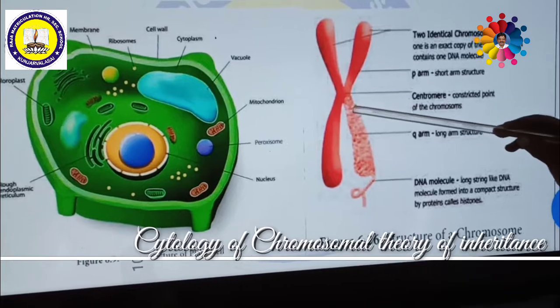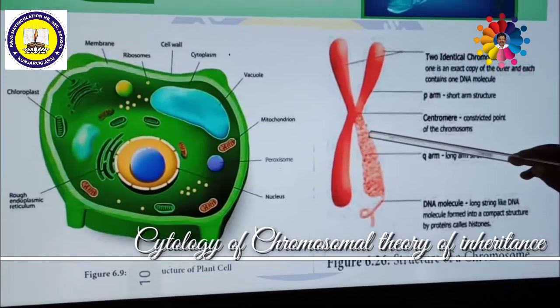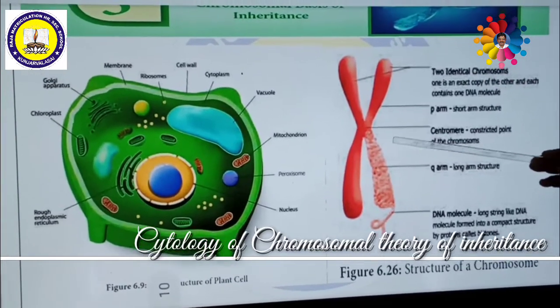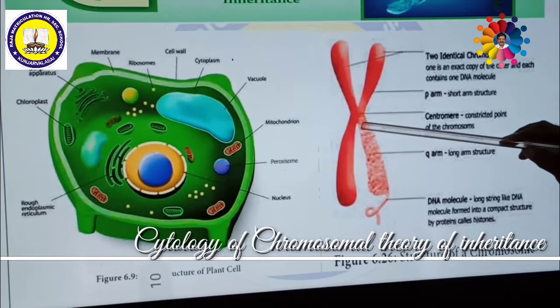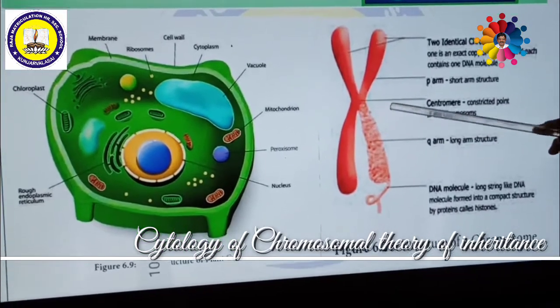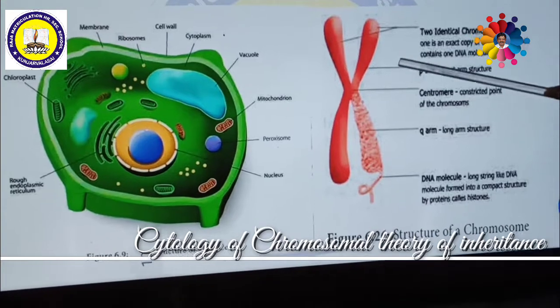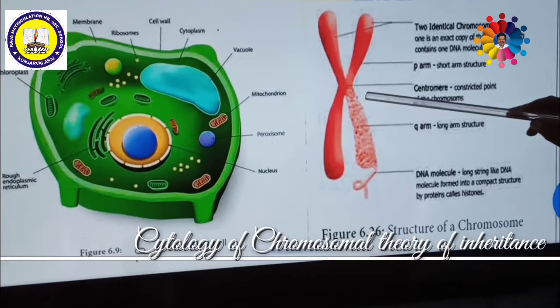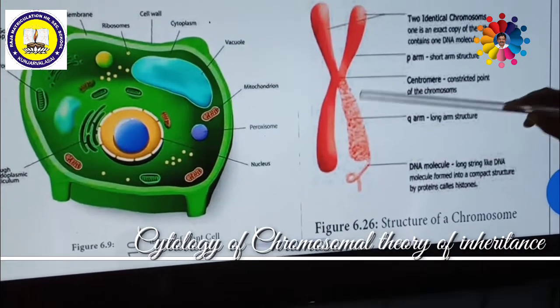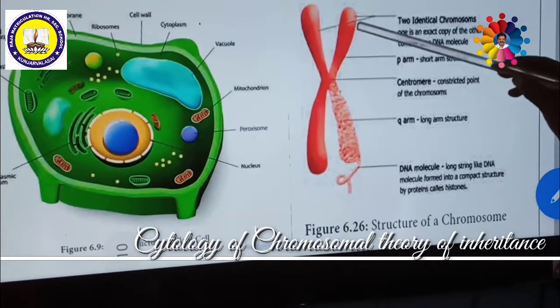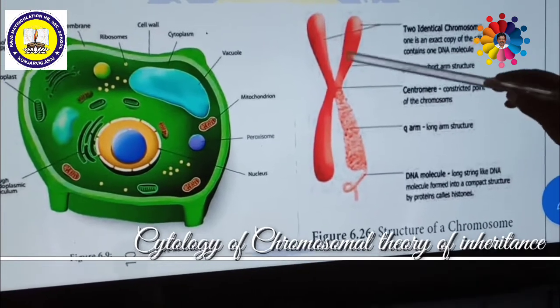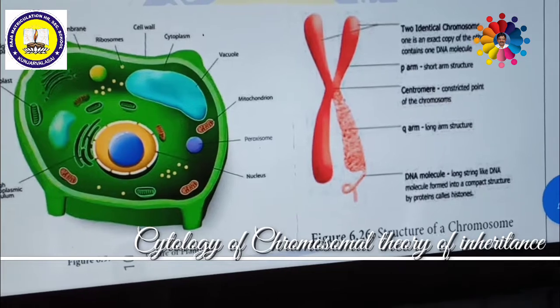The chromosome consists of a number of segments called genes. Each gene is present at a particular location on the chromosome, called the locus. The locus is nothing but the position of the gene on the chromosome. These are the basic ideas about the chromosomal basis of inheritance.